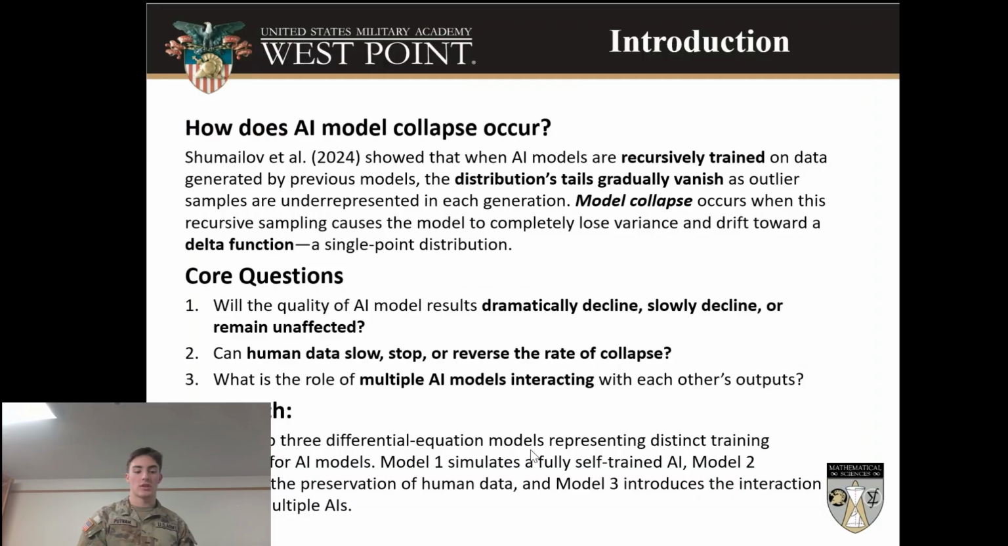Our three questions to analyze are: will the quality of AI model results dramatically decline, slowly decline, or remain unaffected? Can human data slow, stop, or reverse the rate of collapse? And what is the role of multiple AI models interacting with each other's outputs?